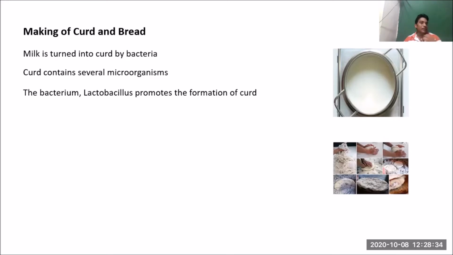So which bacteria helps in promotion and formation of curd? Lactobacillus. The bacterium Lactobacillus helps in the formation of curd. It multiplies in milk and converts it into curd. So how does it convert it into curd? It multiplies itself in the milk and converts it into curd.